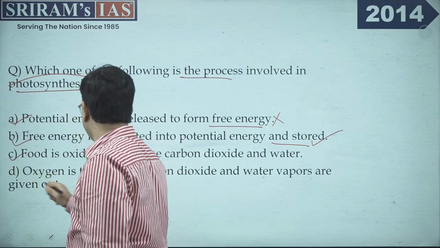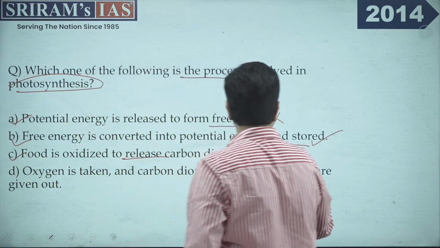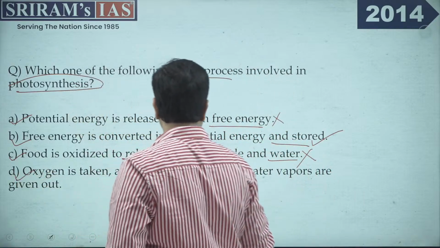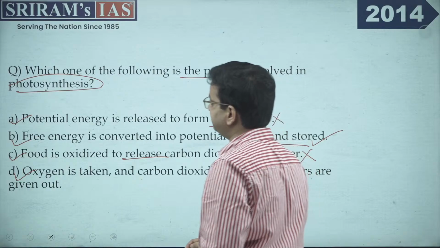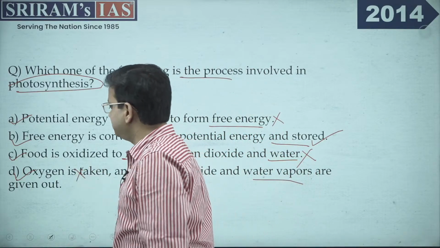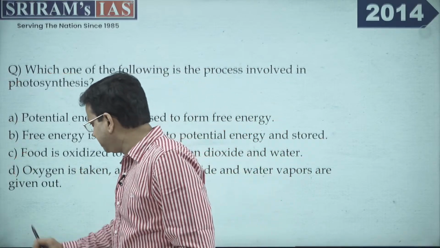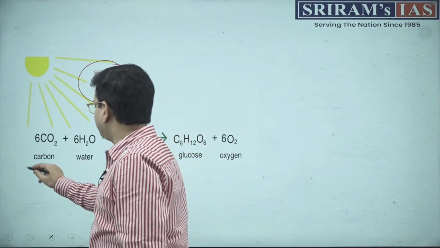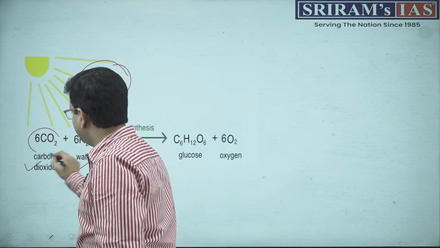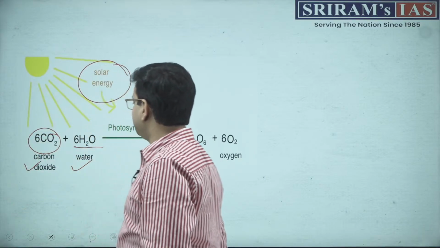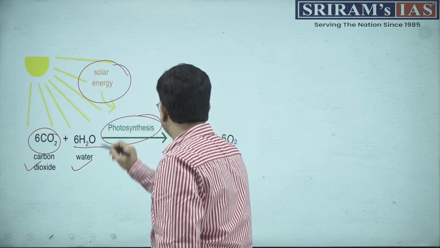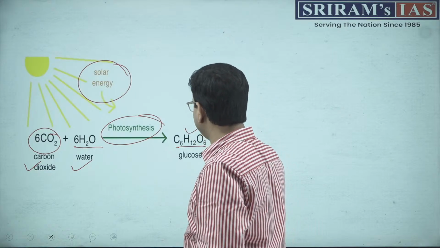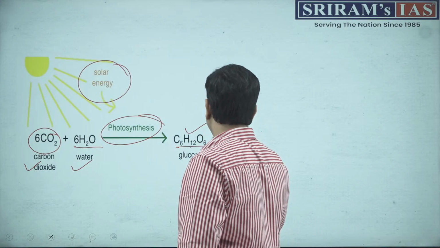Third is food is oxidized to release carbon dioxide and water. No, it's not the case. And the last is oxygen is taken in and carbon dioxide and water vapors are given out. Now this is not the actual mechanism of photosynthesis. If you look at the formula, see, this is solar energy. In solar energy we have carbon dioxide and water. The formula is 6 CO2 plus 6 H2O. When the photosynthesis process goes on, glucose and oxygen are released. So the formula is C6H12O6 plus 6O2.